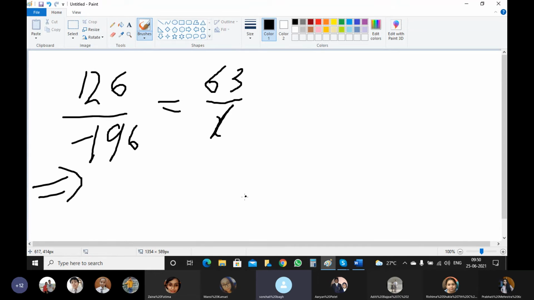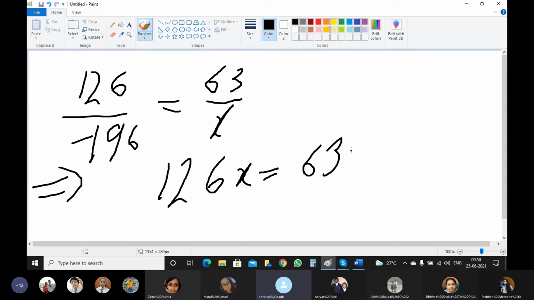This arrow is called implies that. 126x is equal to 63 multiplied by bracket minus 196, because we do not put two signs together. Yes or no? Right?